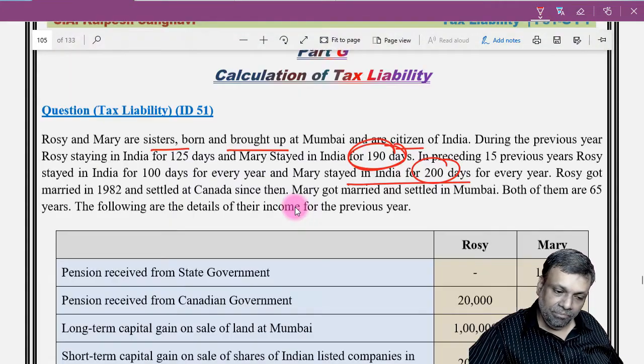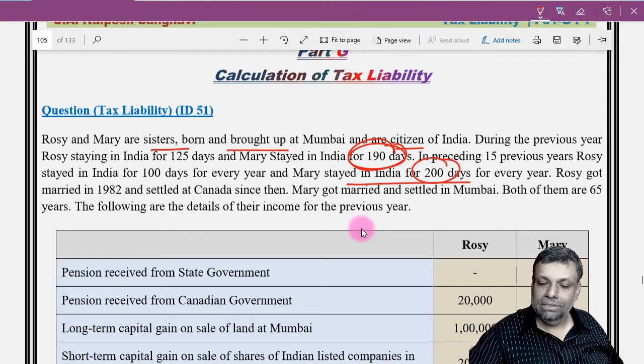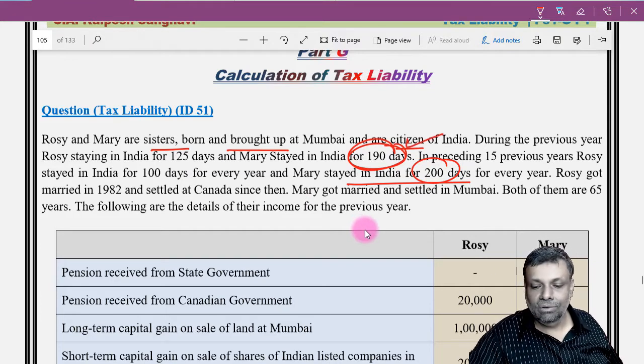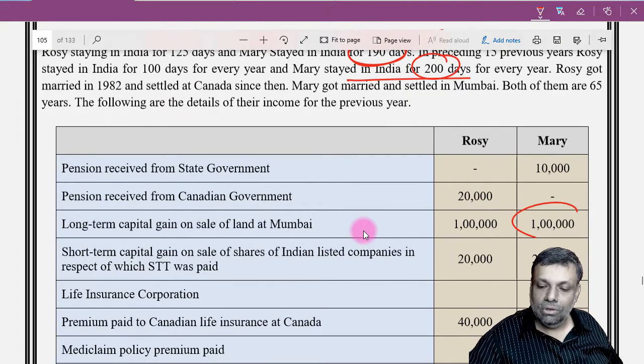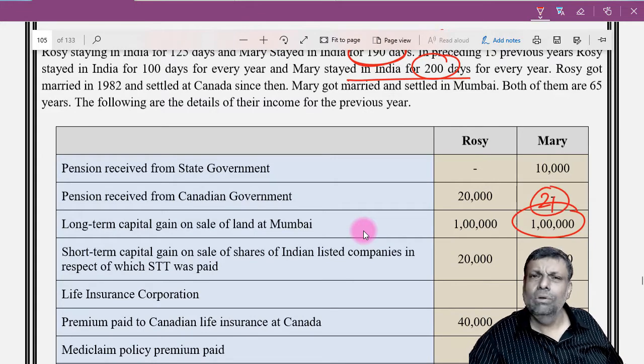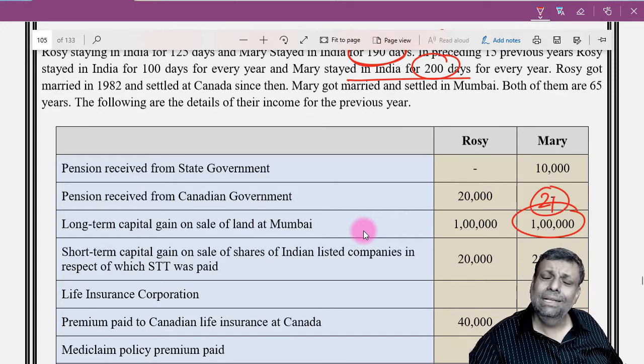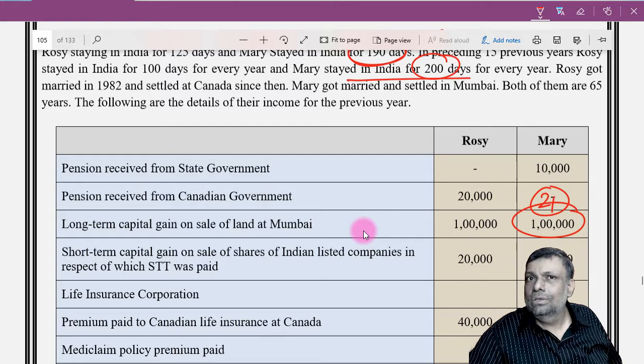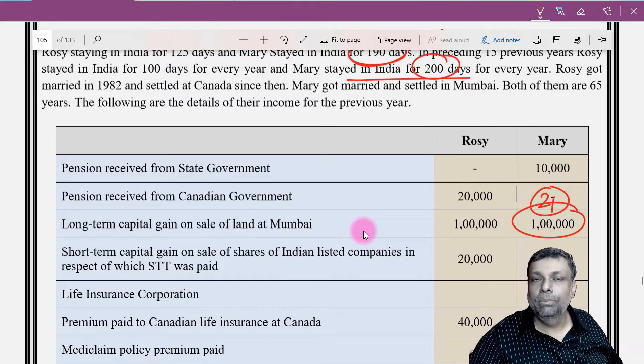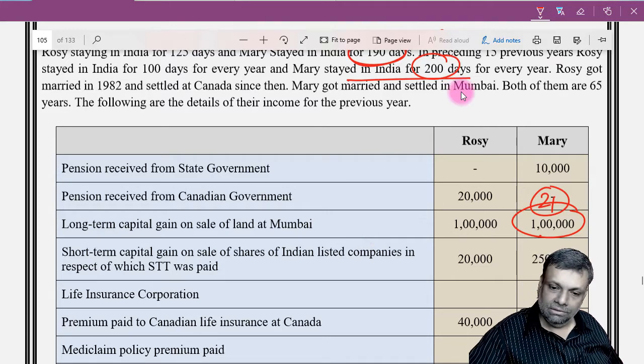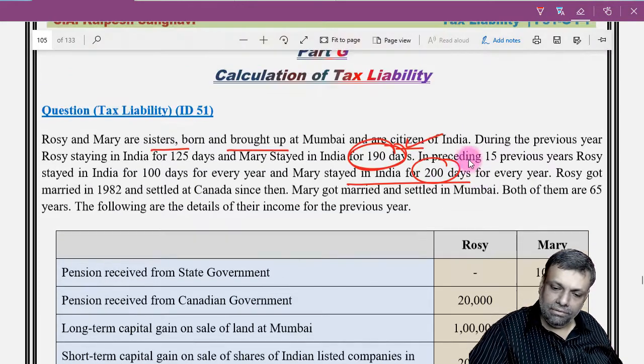Okay, and once, based on the number of days only, she is resident and ordinarily resident, then whether she has got 1 lakh or 21 lakhs, it is not so significant from Mary's point of view. That means Mary will be resident whether it is 1 lakh or 21 lakhs. So she will be resident and ordinarily resident in this particular situation.